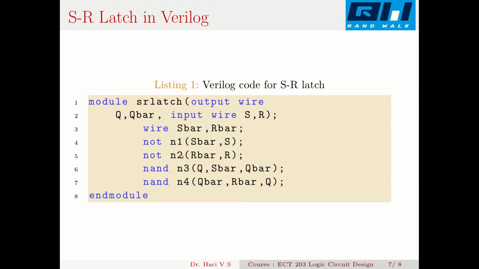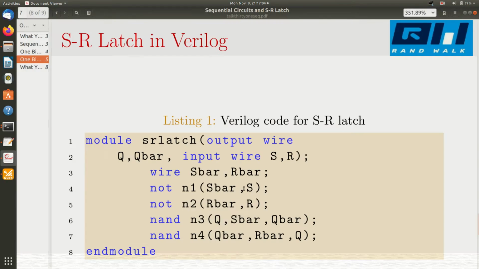Now this is the first set of inverters, because S is inverted to get S bar and R is inverted to get R bar. And then finally the NAND gates at the end. NAND N3, its output is Q, its inputs are S bar and Q bar. And the second NAND gate output is Q bar with inputs R bar and Q, then end module. Now we will run this code and appreciate it.